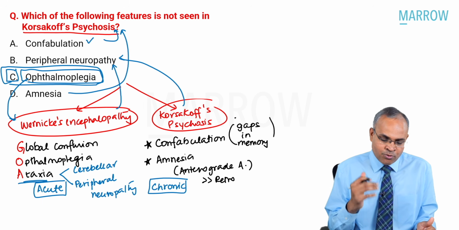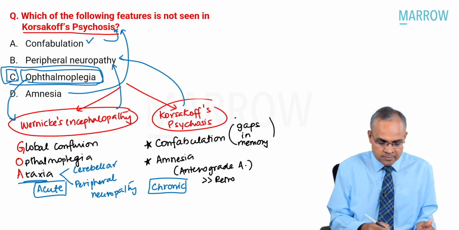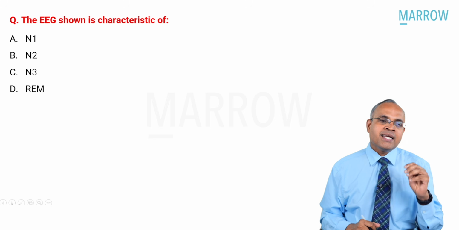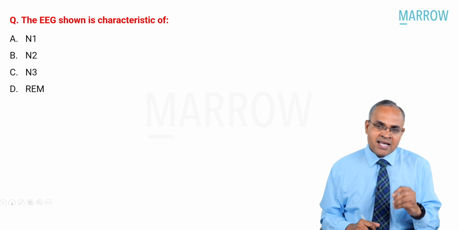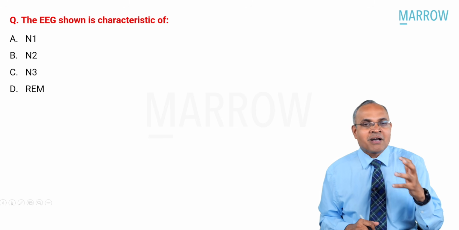An important question here, a very common repeated question asked in exams. The EEG shown is characteristic of N1, N2, N3, and REM. I haven't shown the exact EEG because we don't know what exact EEG would come in the exam.